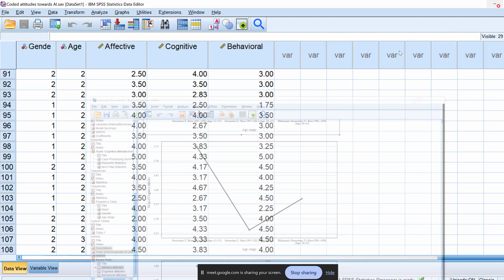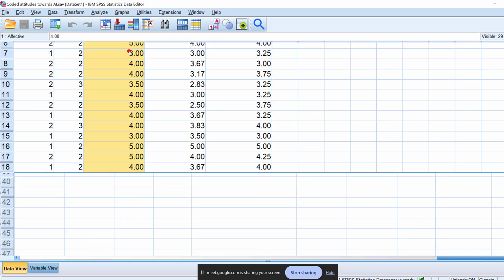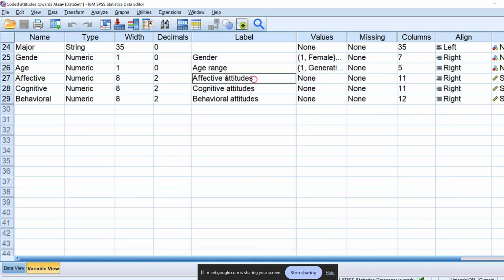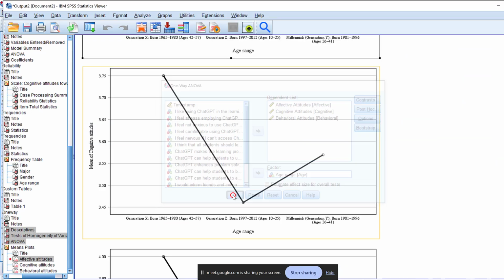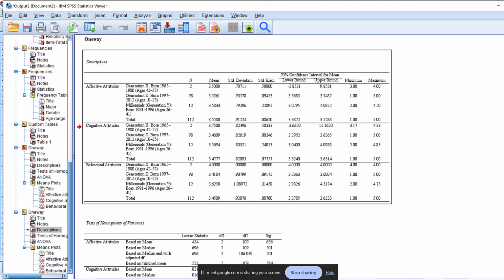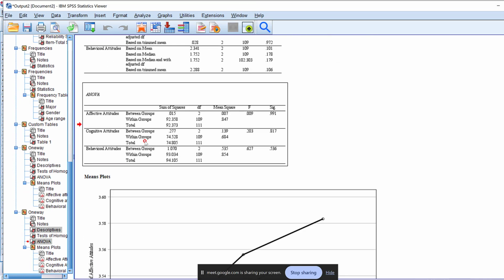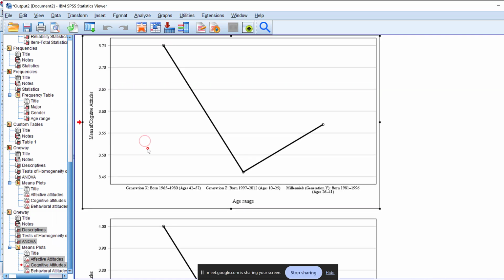Okay, let me retitle this and rerun the test. There we go, the descriptives. These ones, this one, this one, this one.